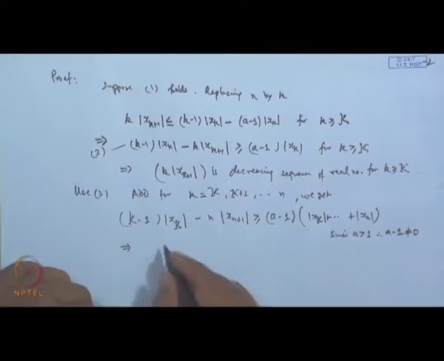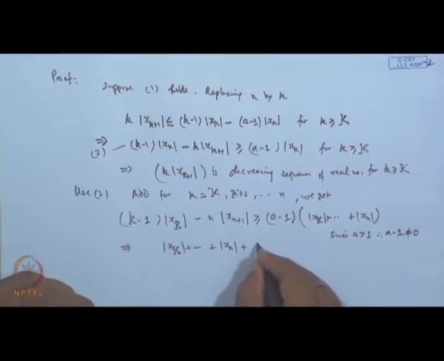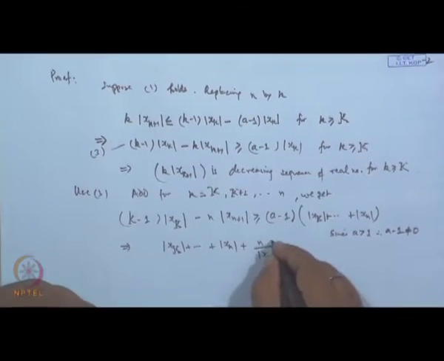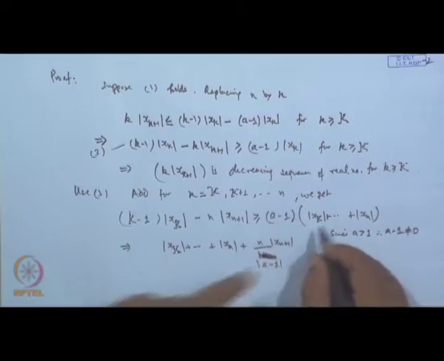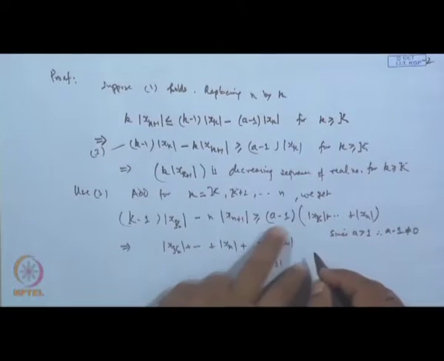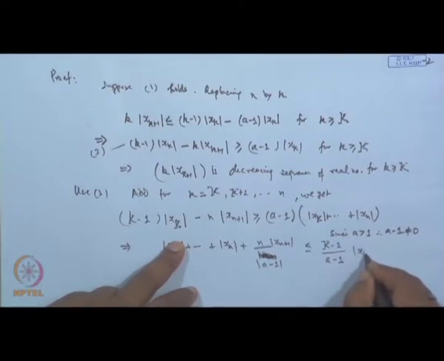So, this implies that mod of x capital K plus up to mod x n, then plus n by mod x n plus 1, n times mod x n plus 1 divided by a minus 1, divided by this a minus 1, this term you are taking here, and divide by a minus 1 is less than or equal to capital K minus 1 divided by a minus 1 mod of x k.